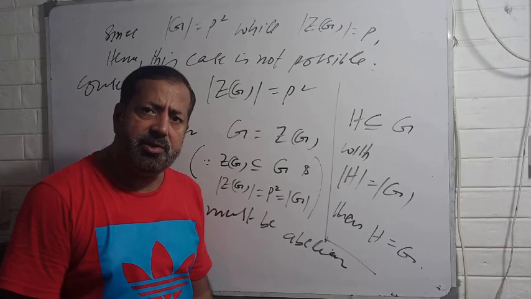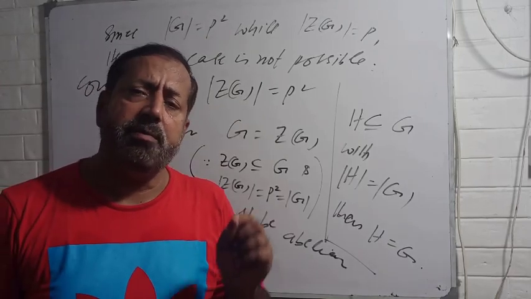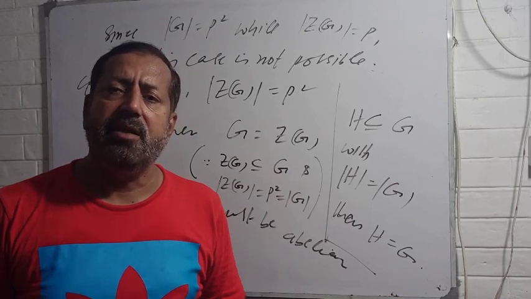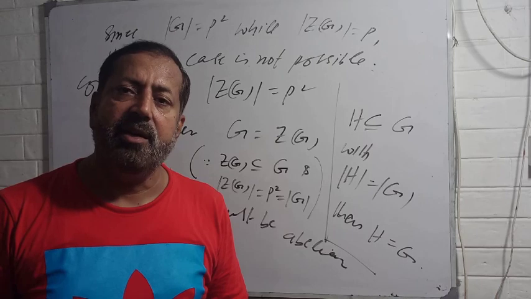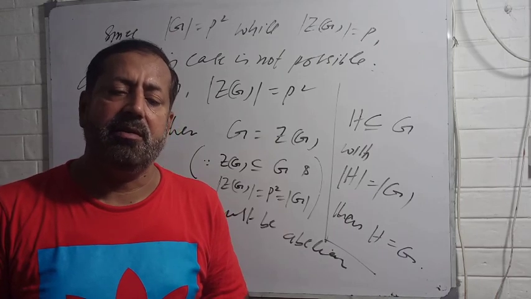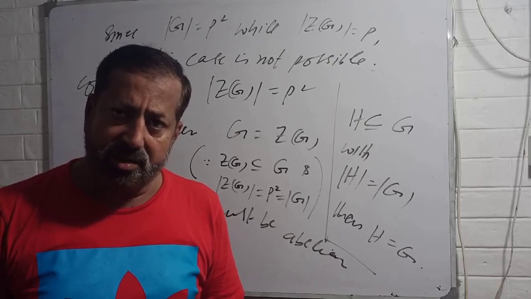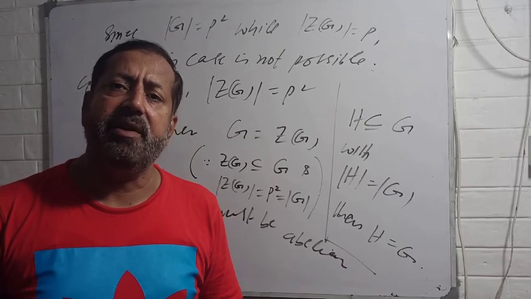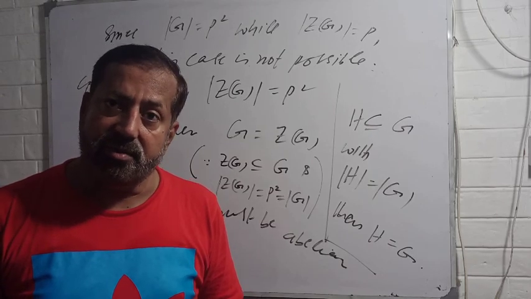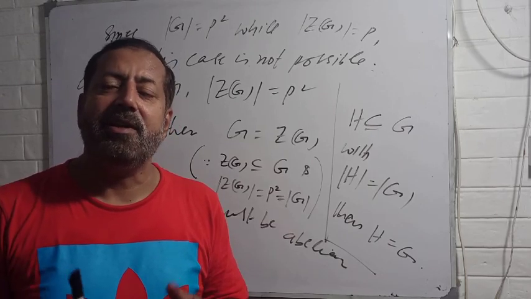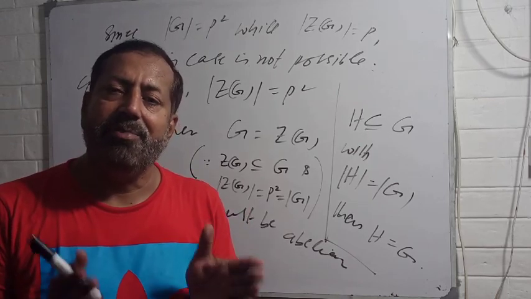So what we have established is that any group of order P square is always abelian. This means that a group of order 49 is abelian. A group of order 25 is abelian. Okay? A group of order 169 is always abelian. This means that there is no non-abelian group of order P square.